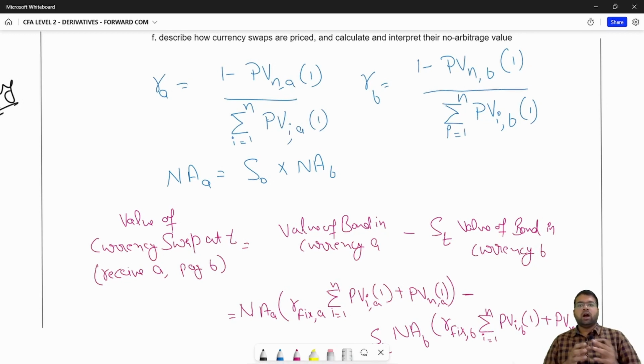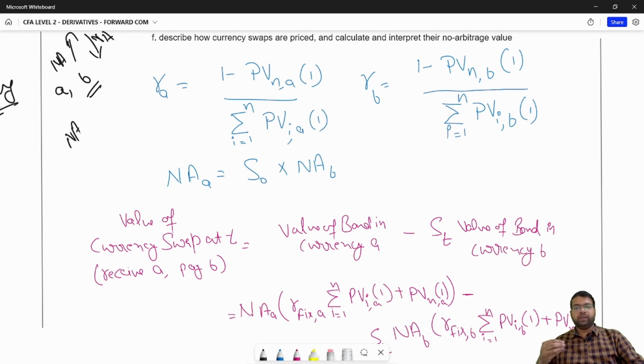Now let's see how to price currency swaps. What happens in a currency swap is, at initiation you exchange the notional amounts. Then you exchange the interest payments with the other party. Suppose you are paying the interest in currency A and receiving the interest in currency B, then the other party is paying the interest in currency B and receiving the interest in currency A. At the expiration of the contract, the notional amounts will be exchanged again to offset the exposure.